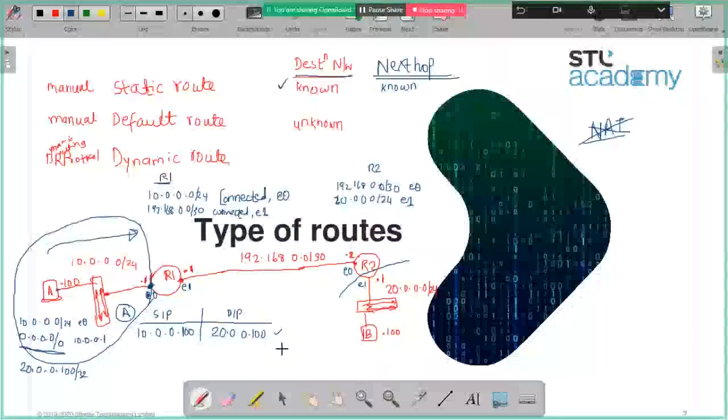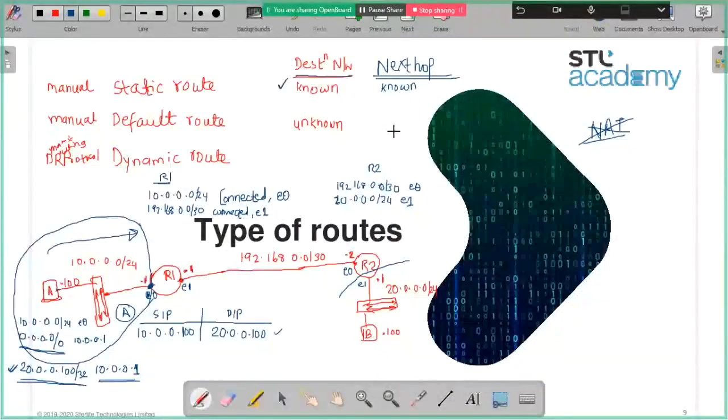This is also okay, there is no problem. If I do this, it means I know the destination and I know the next hop. What is this called? This is called a static route. When you know the destination network and you know the next hop, this is called a static route.